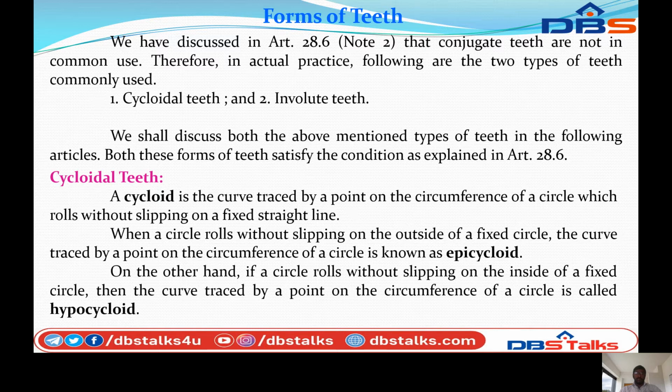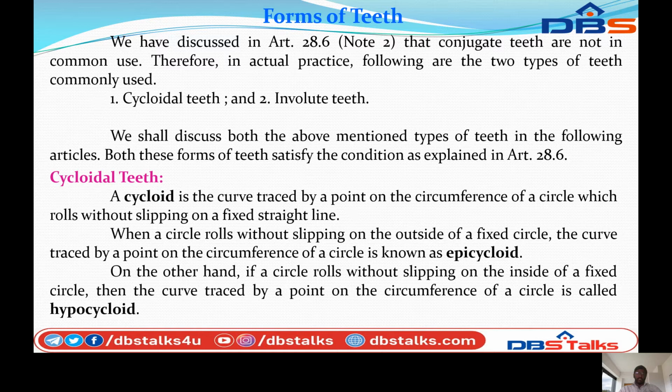This circle rotates outside the fixed circle, and this is called an epicycloid. On the other hand, if the circle rolls without slipping on the inside of a fixed circle, the curve traced by a point on its circumference is called a hypocycloid. So this is the hypocycloid.